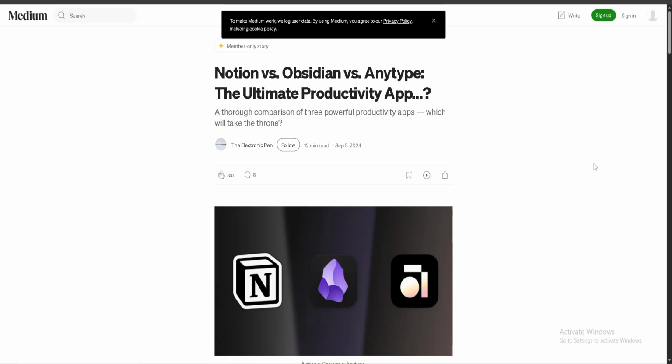Cons: Anytype is still in early development. Capacities may feel rigid to free-form thinkers. Obsidian has a learning curve for non-tech users, and Notion can be slow and lacks offline reliability.